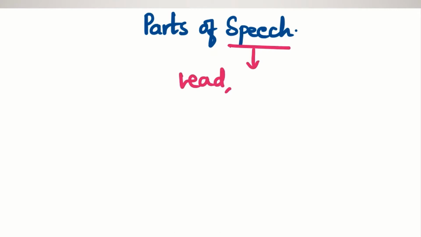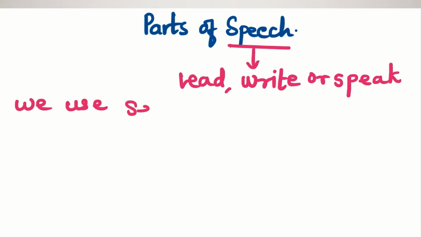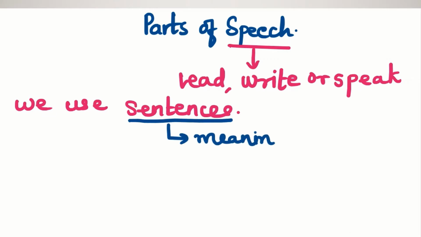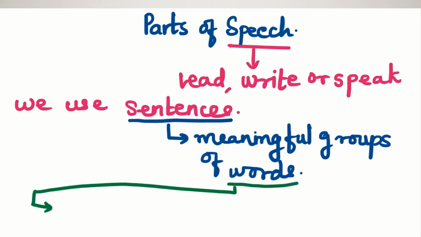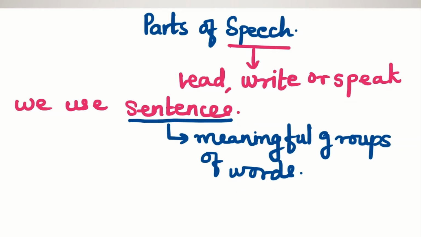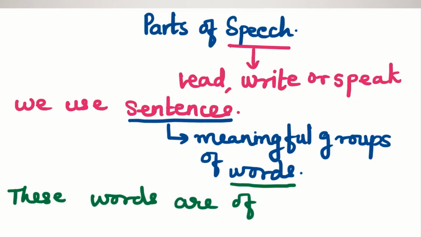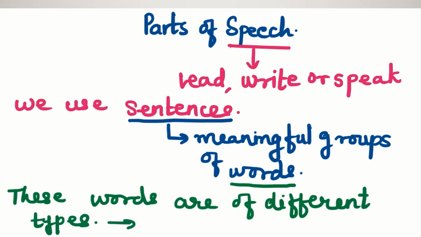Whenever we read, write or speak something, we use different types of sentences. Just like I'm talking to you, I'm using some sentences when I'm speaking. And these sentences are meaningful groups of words. The words that we use in sentences make complete sense, and that is why it is a sentence. The words that we use in sentences are divided into different types called the parts of speech. So in sentences there are words and those words are divided into different types called the parts of speech.